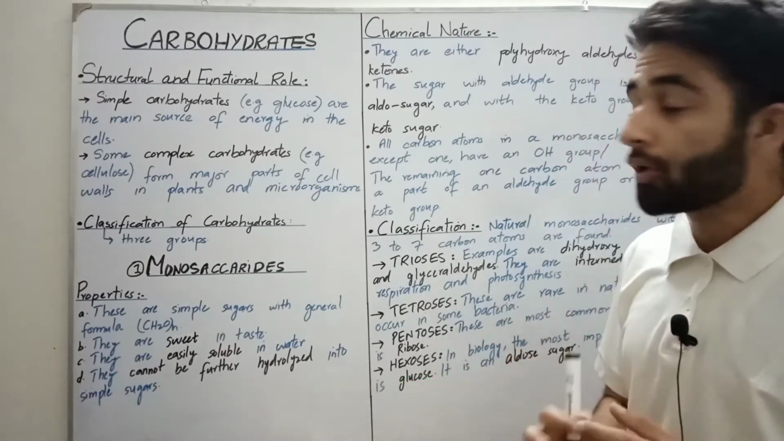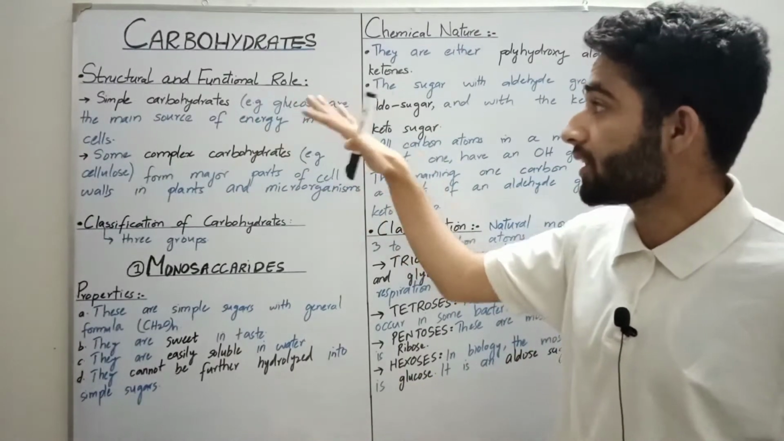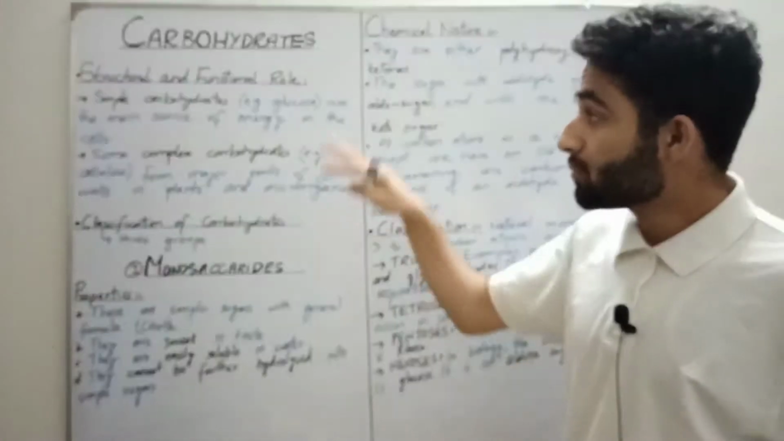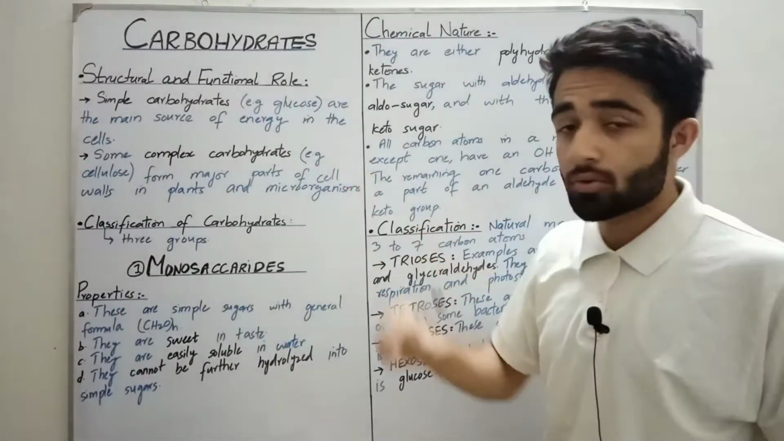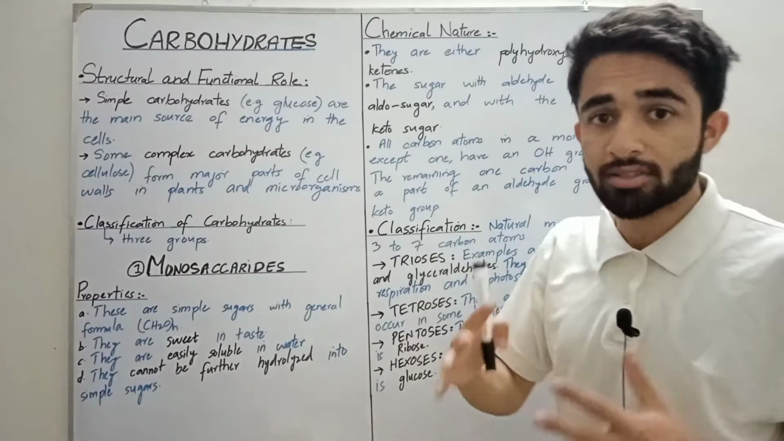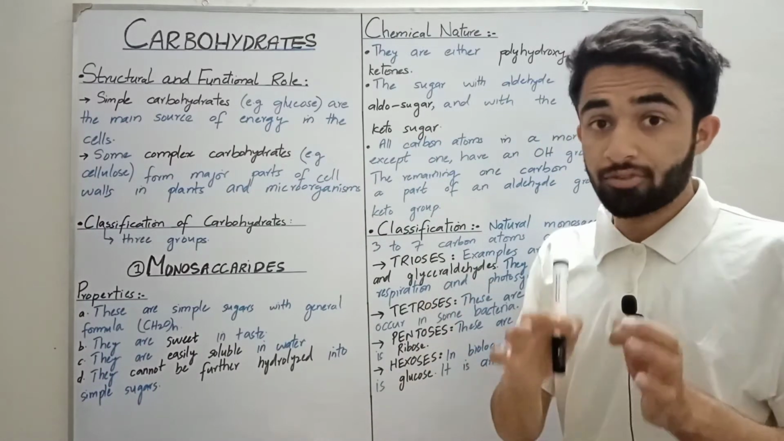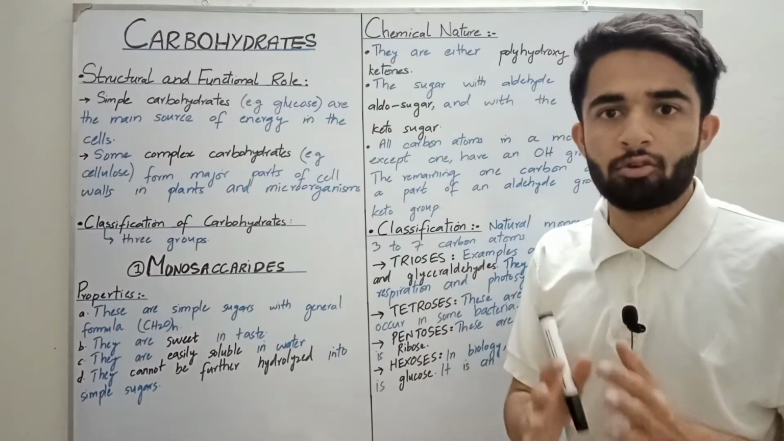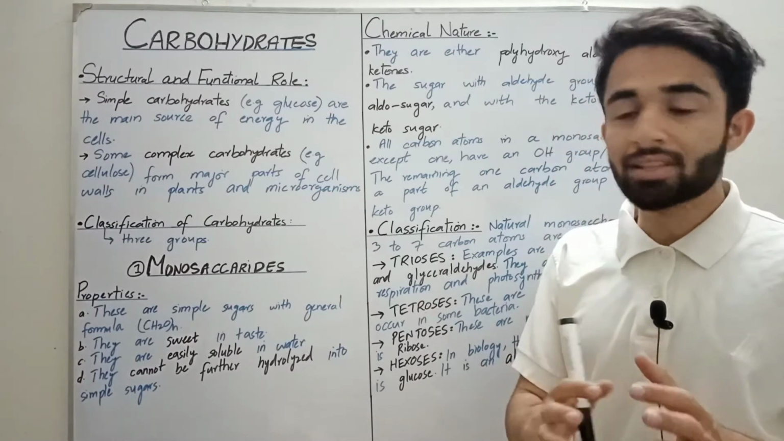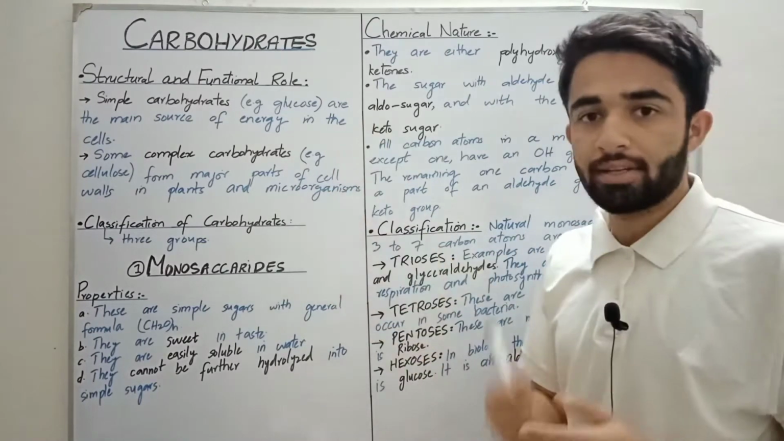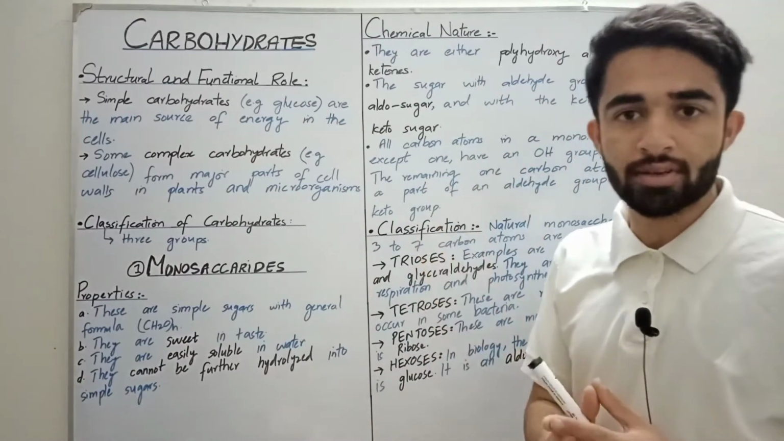So the first point is the structural and the functional role. The simple carbohydrates are the main source of energy in the cells. For example, glucose, because through the process of respiration we produce energy in the form of ATP by processing the molecules of glucose. That's why they are the main source of energy.